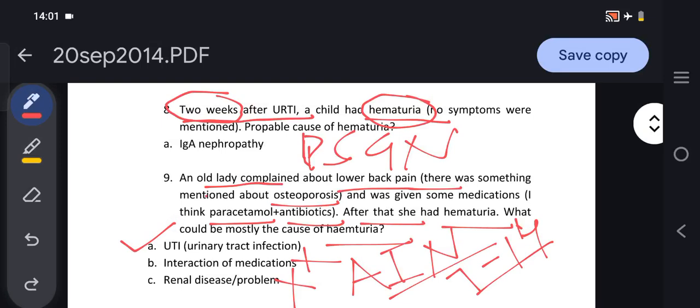UTI occurs very commonly in old lady patients. So the possibility of this answer is UTI. As she developed hematuria after this lower back pain, the cause could be a urinary tract infection.